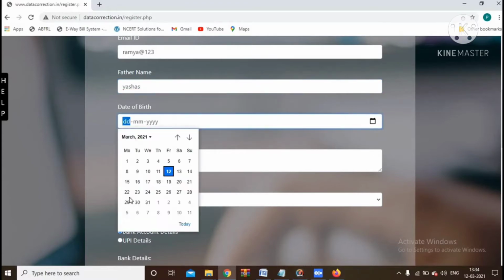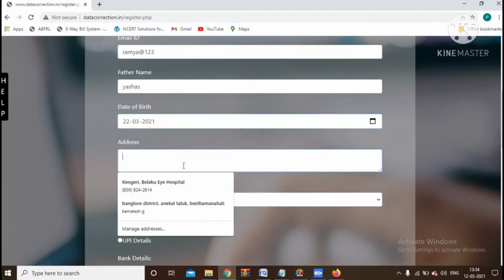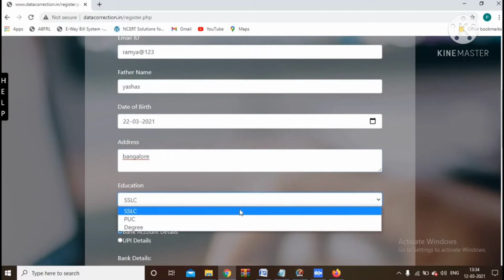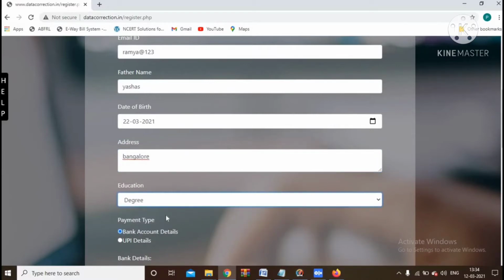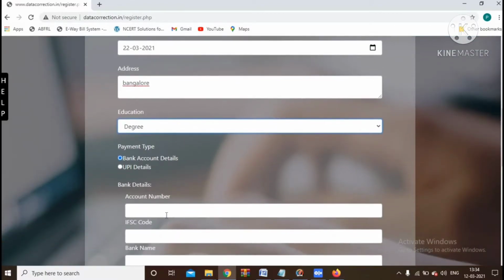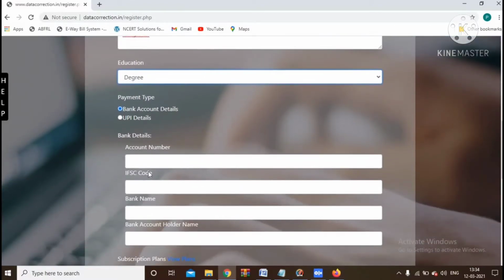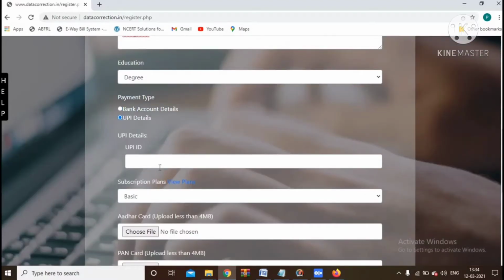You have to upload your date of birth proof and your address. Then your education like SSLC, PUC and degree. Then payment type and bank account details like account number, IFSC code, bank name, account holder name. If you click on UPI ID, you can mention your UPI ID here. For example, I am filling here.